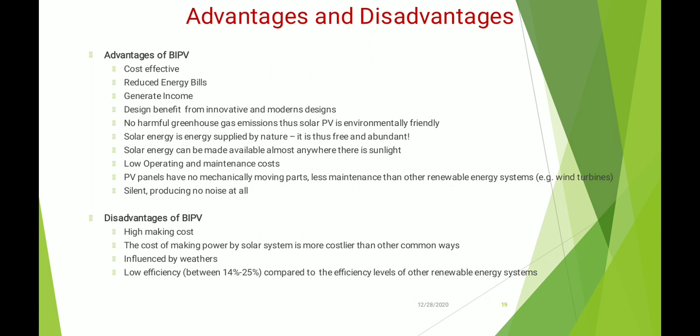As we all know, every coin has two faces. Similarly, the BIPV system has advantages as well as disadvantages. So the disadvantages are high making cost. The cost of making power by solar systems is more costly than other common ways. It is influenced by weather and has low efficiency, between 14 to 25%, compared to the efficiency level of other renewable energy systems.